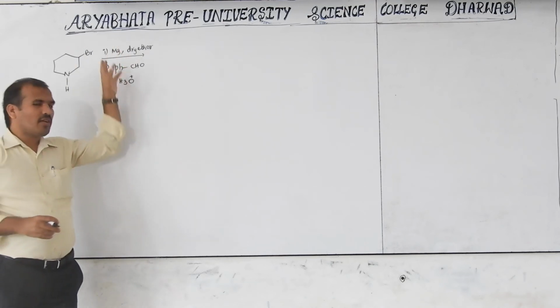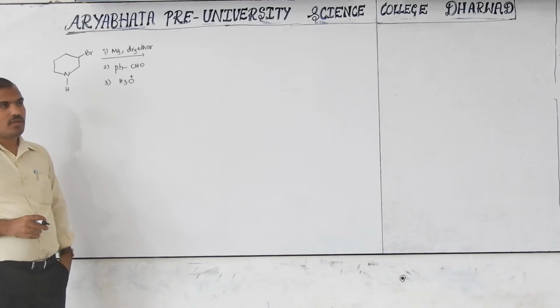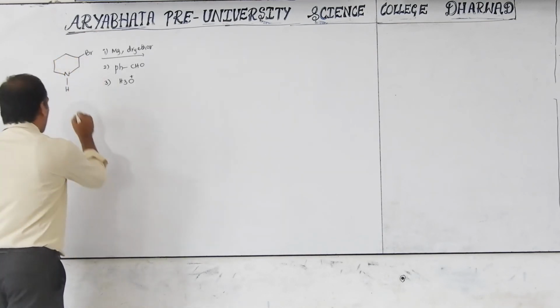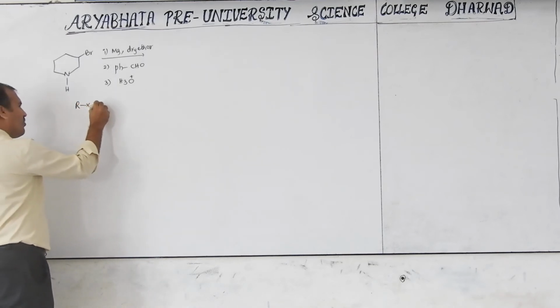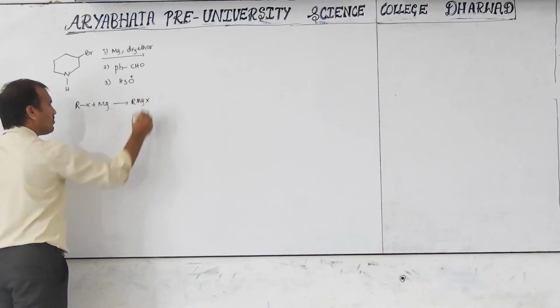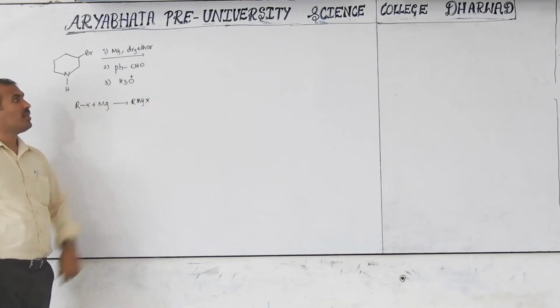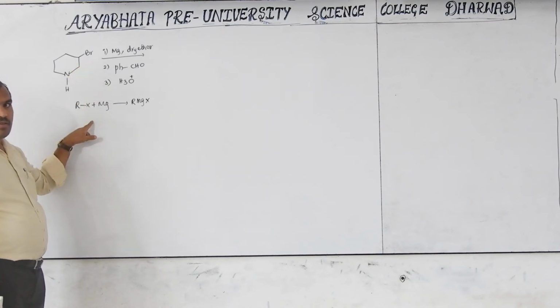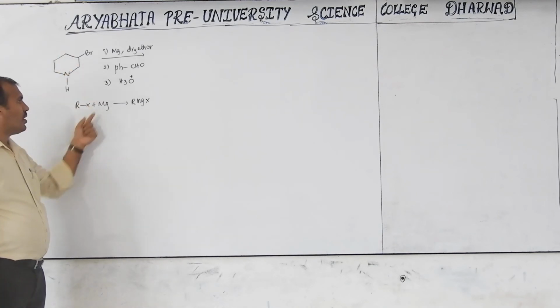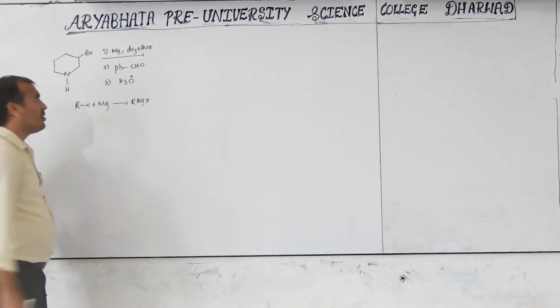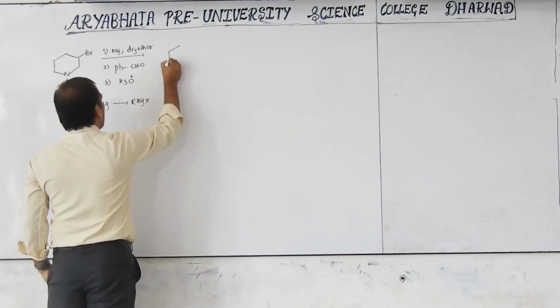Now here, is the Grignard reagent appearing? No. We have to prepare it. Because this is an alkyl halide, I already told you that RX reacts with Mg in dry ether. It gives RMgX. Here X is bromine, iodine or chlorine. This is the alkyl, this is the magnesium in dry ether. Then what will we get first? The Grignard reagent.